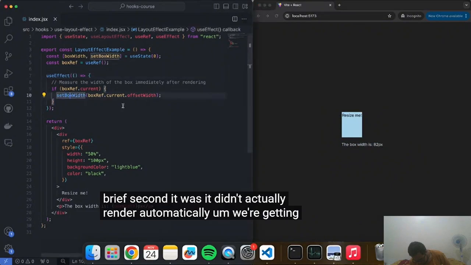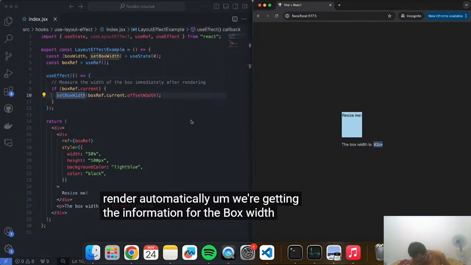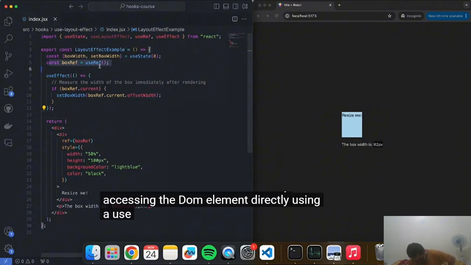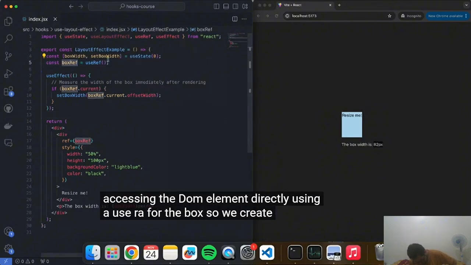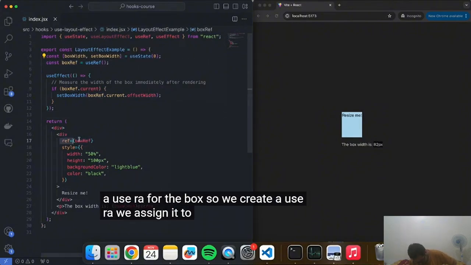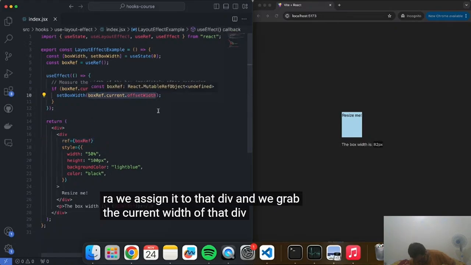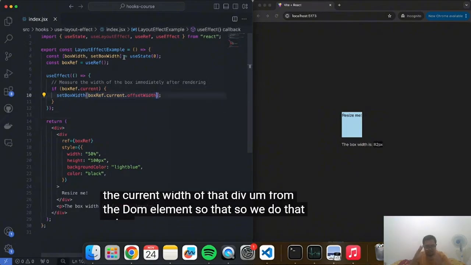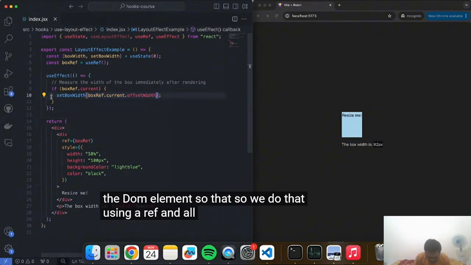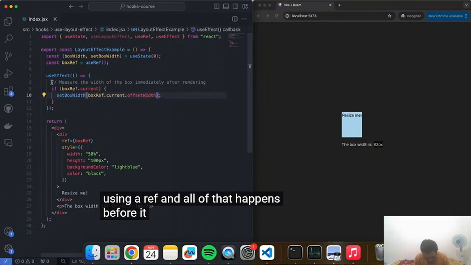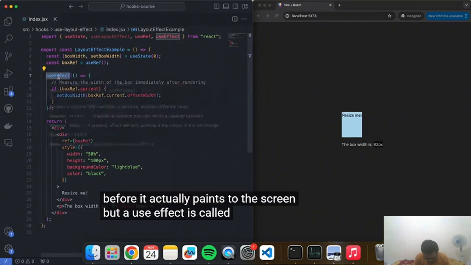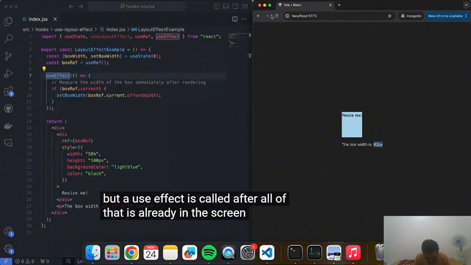We're getting the information for the box width by accessing the DOM element directly, using a useRef for the box. So we create a useRef, we assign it to that div, and we grab the current width of that div from the DOM element. We do that using a ref, and all of that happens before it actually paints to the screen. But a useEffect is called after all of that is already on the screen.